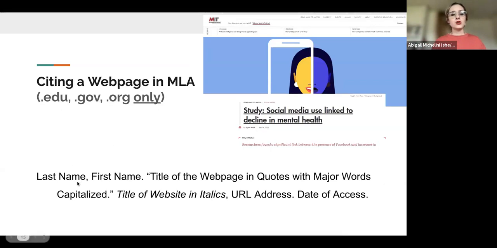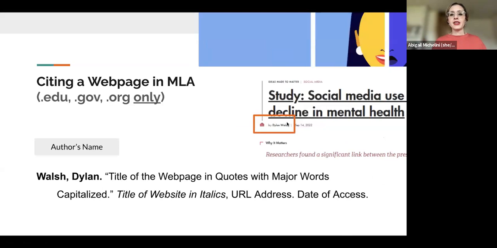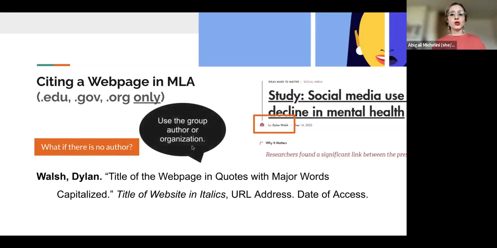The first thing we want to do is the last name and first name of the author. And that's found right here by zooming in a little bit. I can see it's Dylan Walsh. So I'm going to put Walsh, comma, Dylan. Now, there's not always an author on websites, especially ones that are written like by the government, right? So it's done by an entity. In that case, you would just cite the group author or the organization as the author here instead. And you don't reverse any words. You would just put the name of the organization, Center for Disease Control or something, right? If that's the case, if there is no author.